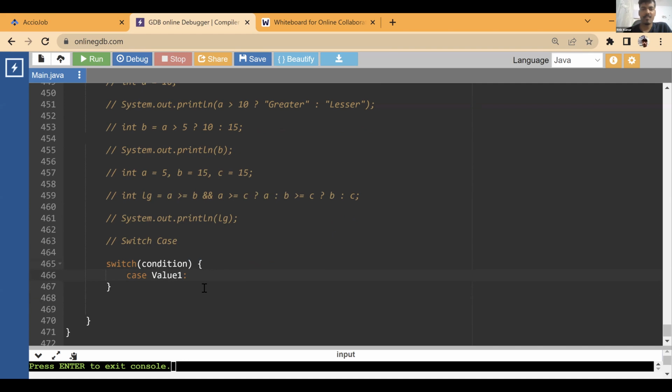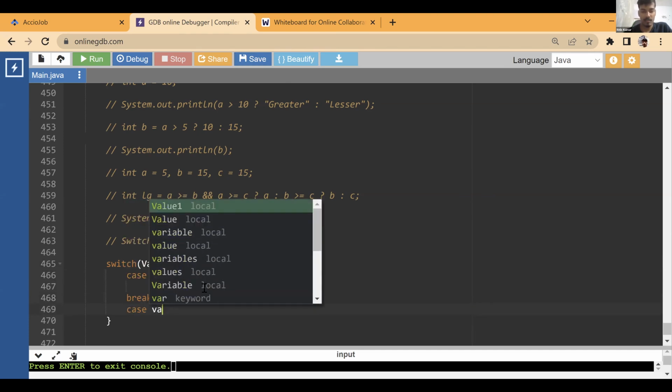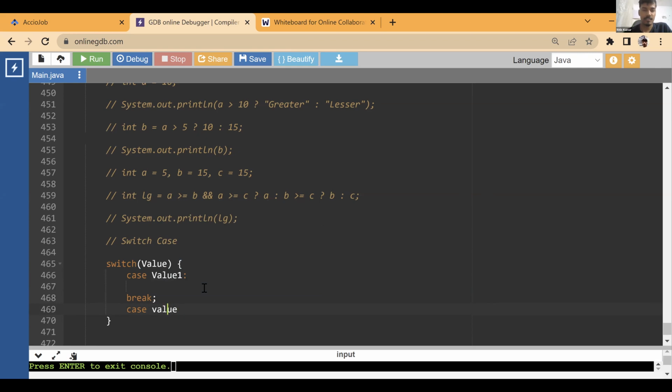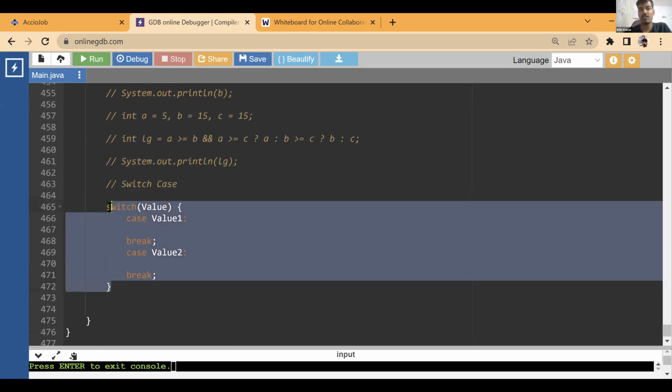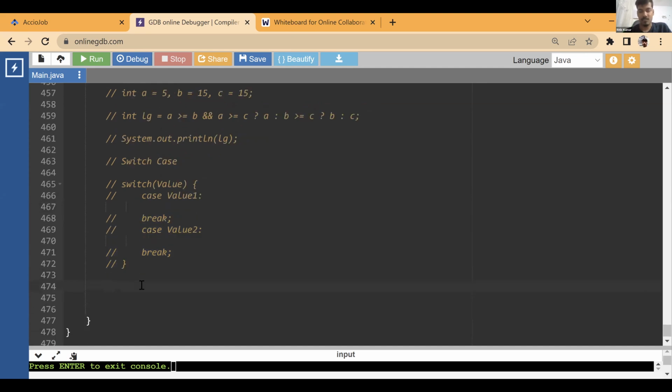Actually, it's not a condition, I'll say it is a value. Then we have break. We have some statement, then case value 2. Then break. Okay, and so on. So this is what switch case is. Now, what does it do?